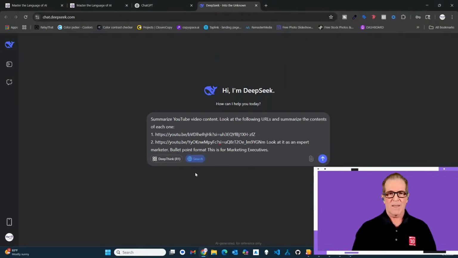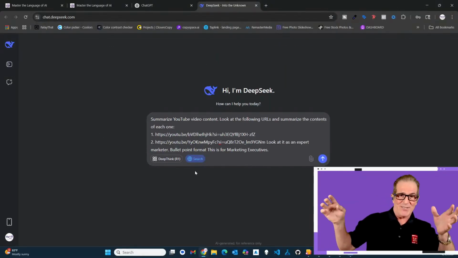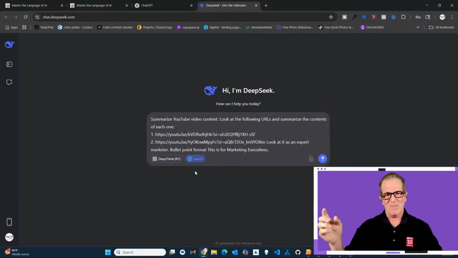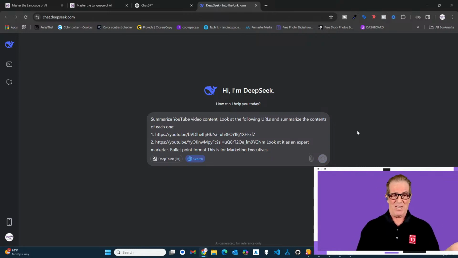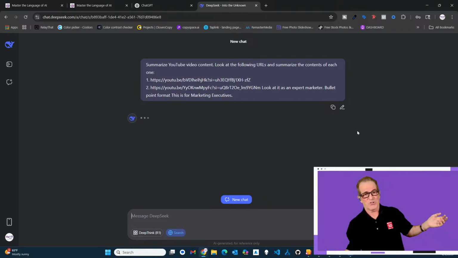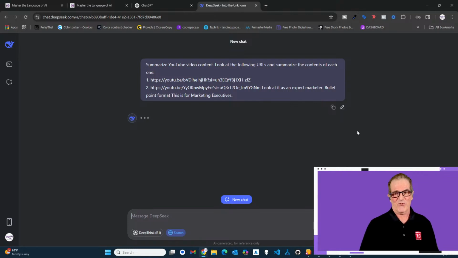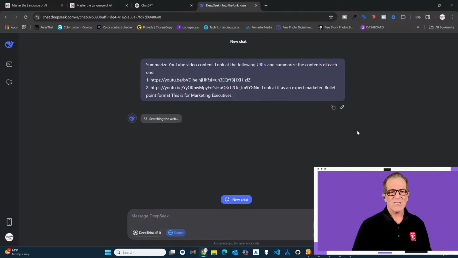Boom. Pretty much all of these chatbots, ChatGPT, Claude, Gemini, they all pretty much got the same features. So let's just go ahead. I haven't tried this in DeepSeek, but it should work just fine. We got the prompt. We got the web search. Now, those videos have to have transcripts in them in order for them to be analyzed. It's searching the web. It's letting us know the steps that it's taking.